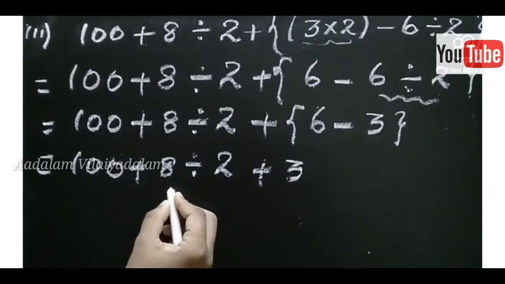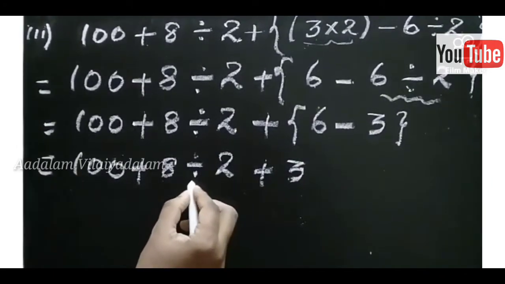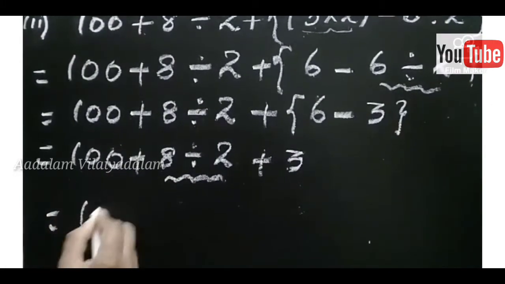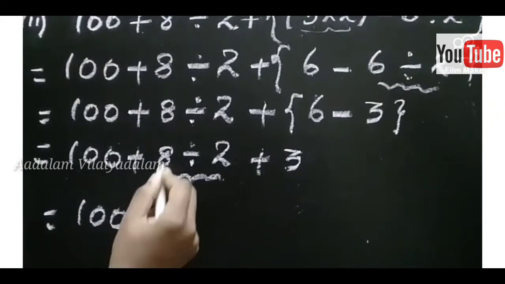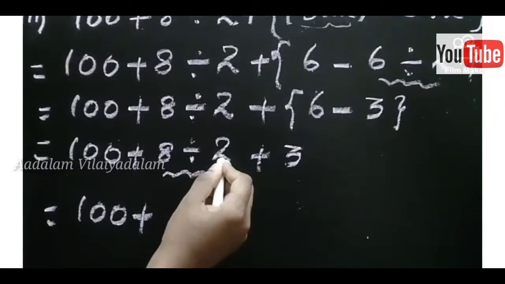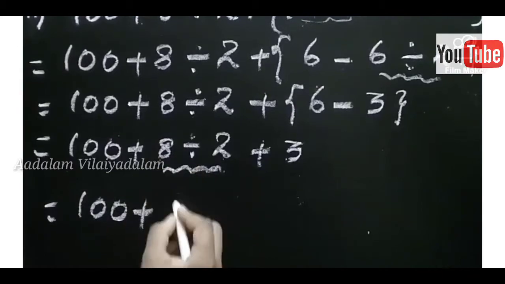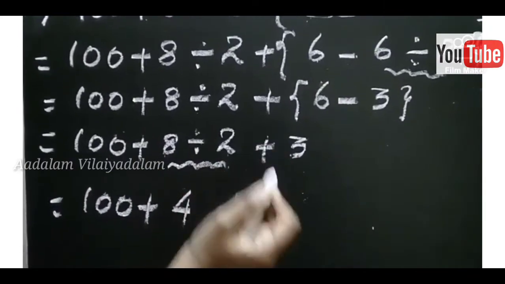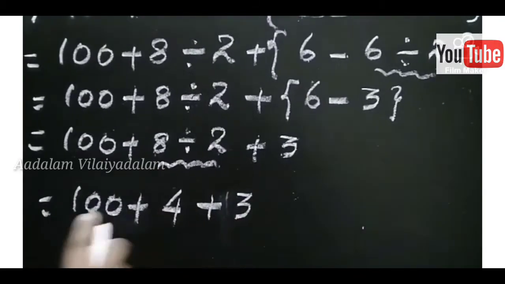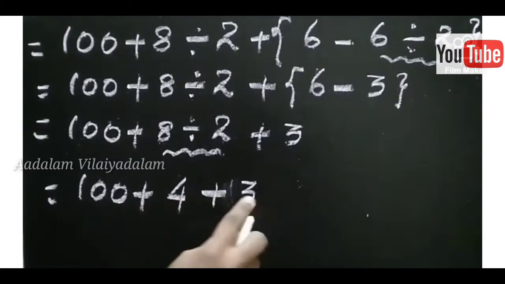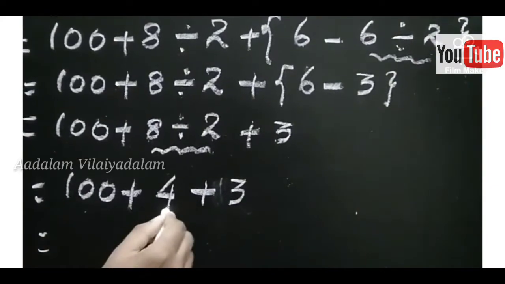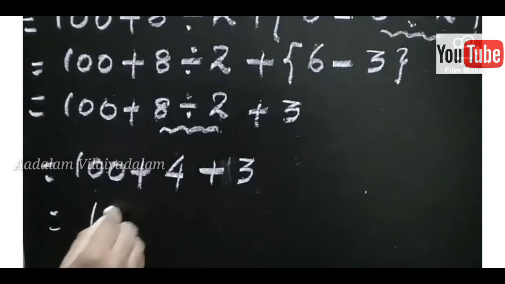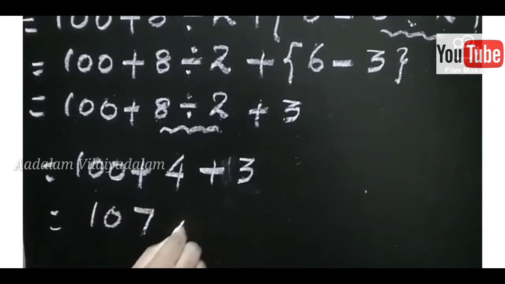In the BODMAS rule, the first preference is division only. First you complete the division part. So 100 plus 8 divided by 2. What is the answer? In the 2 table, 8 how many times? 4 times. 4 plus 3. Now do the addition only. So add the numbers. 100 plus 4, 104. So 104 plus 3, 107. So this is the answer.